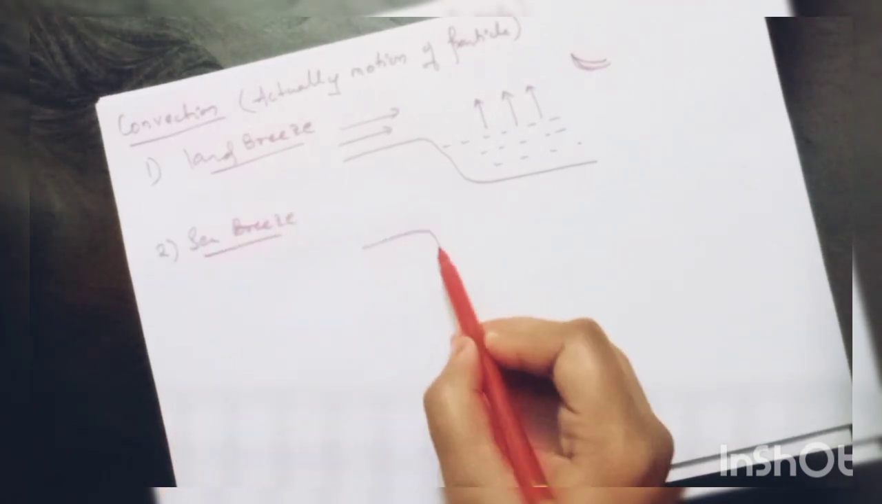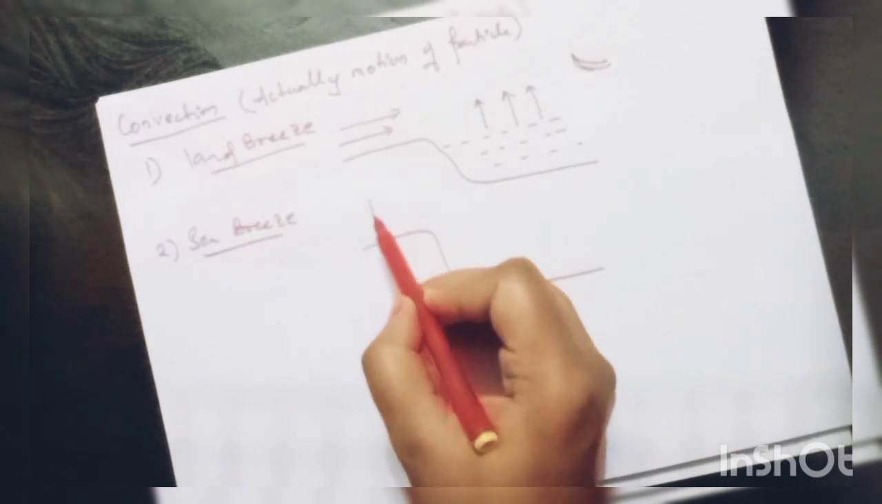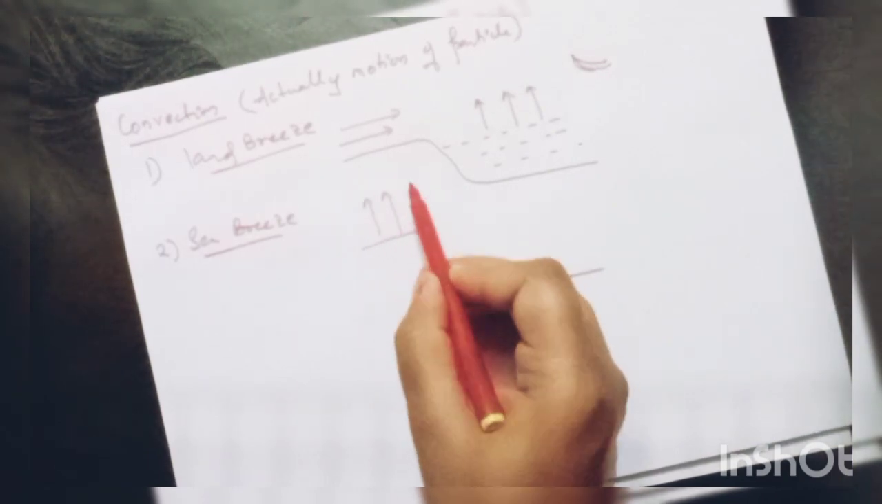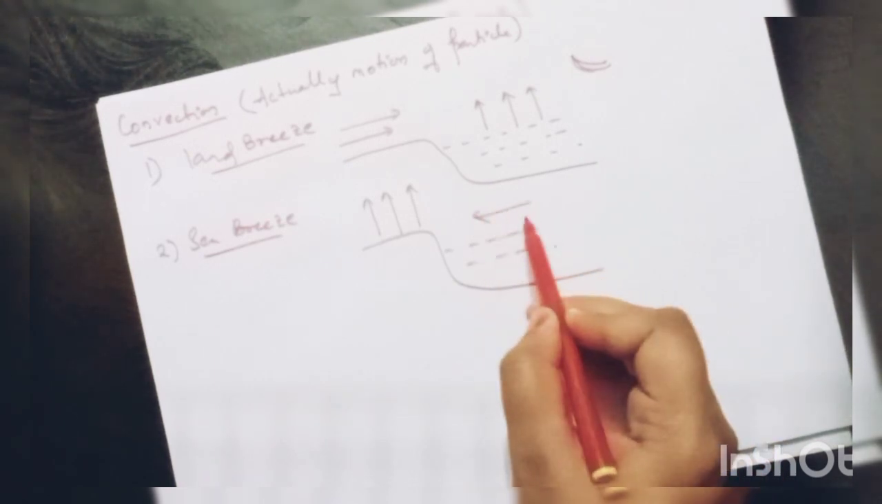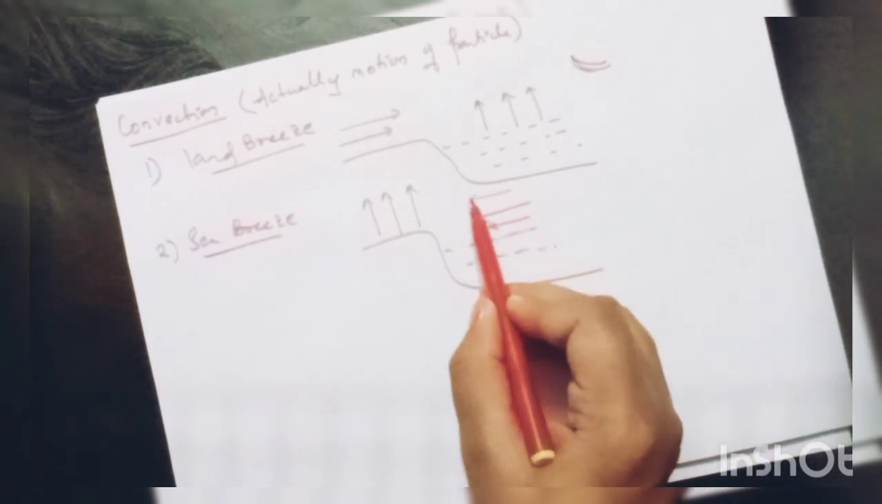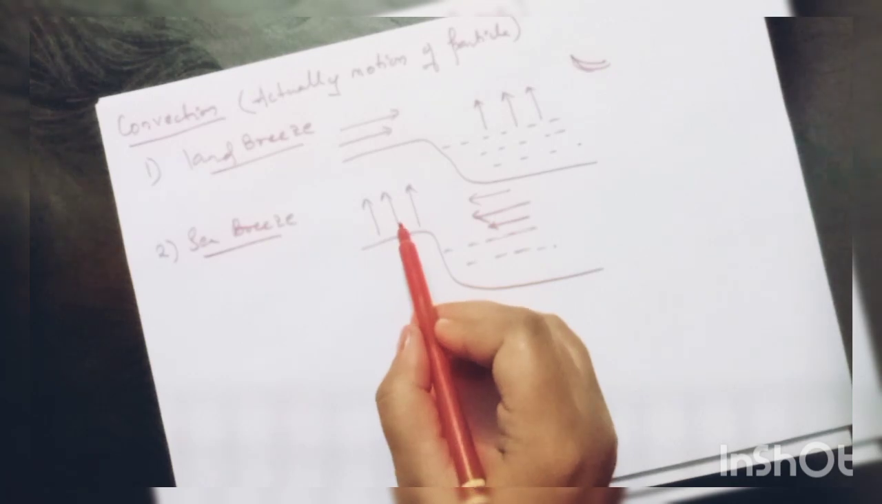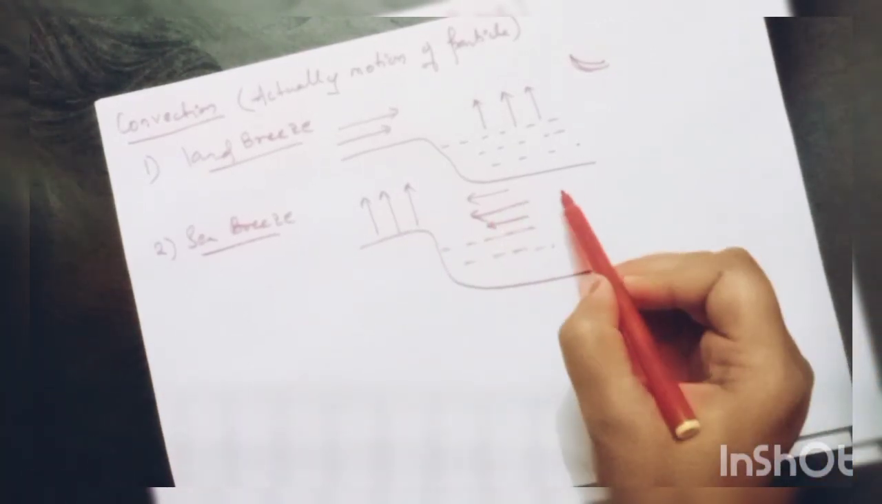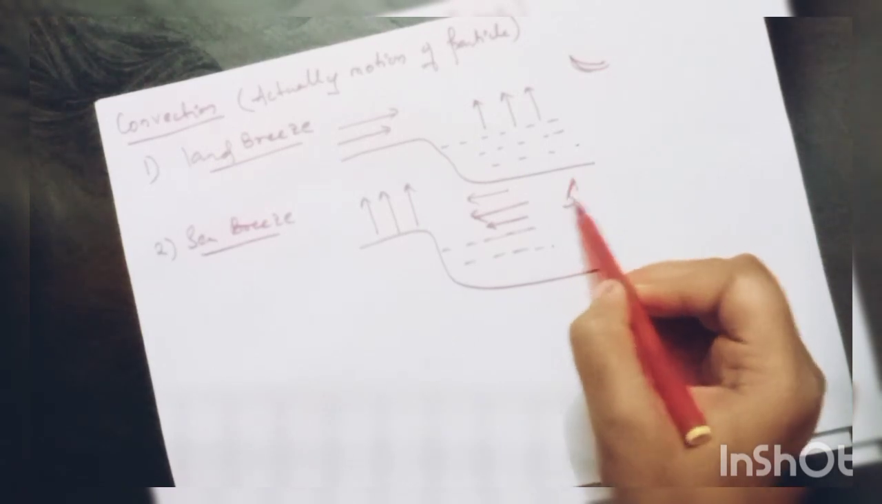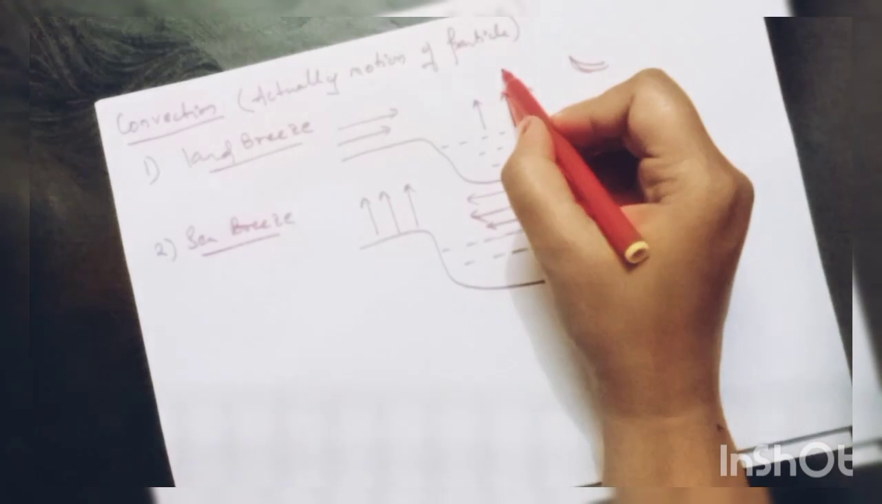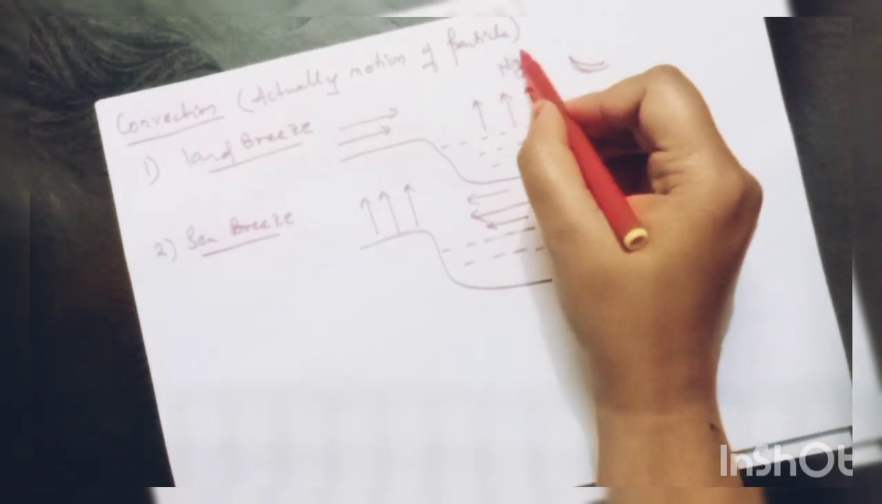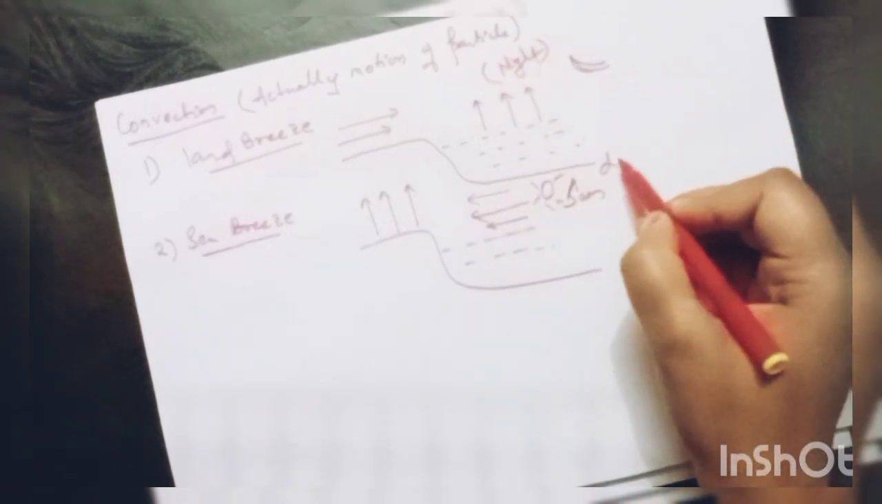The land gets heated faster and the air from land goes up, and the cold air from the sea tries to take its place, rushes to take its place, and that's why we have sea breeze. This is one of the examples of convection current. So this occurs at night, land breeze, and this occurs at day, the sea breeze.